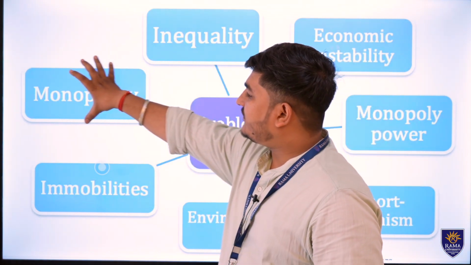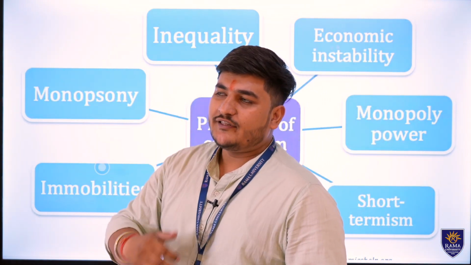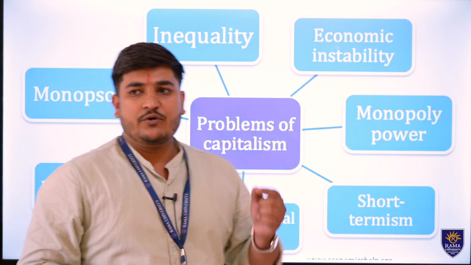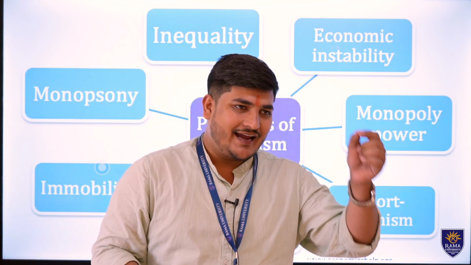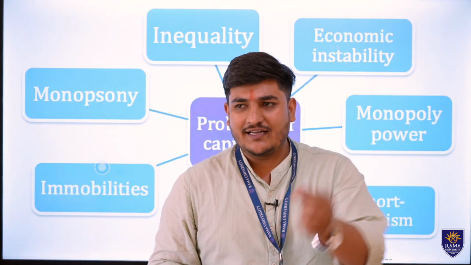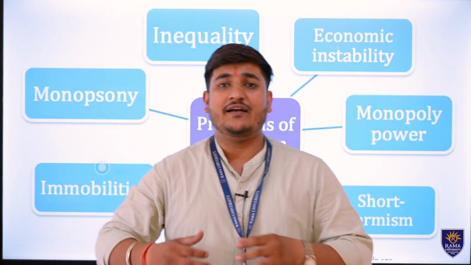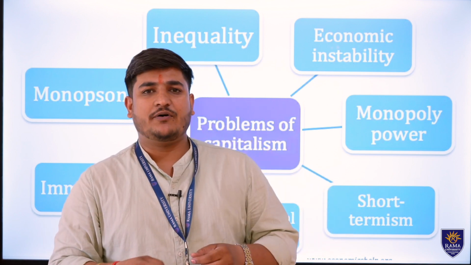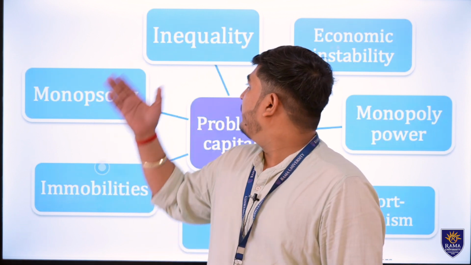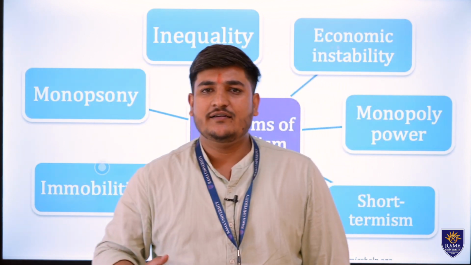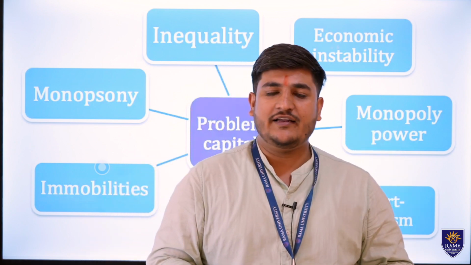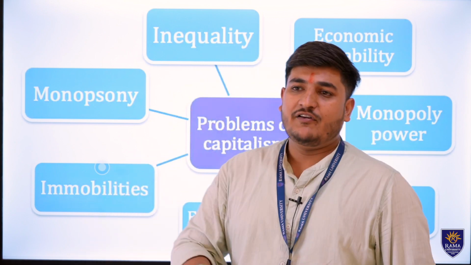Now, the last point here is monopsony. What is monopsony? Due to the economic theory of capitalism, there will be a monopsony in which, at the end of the era, there will be only a single buyer left to buy a product, and there will be multiple companies to sell the product. And so, due to the lack of consumers and the income inequality, there will be less production, and all the companies and the economic theory of capitalism will fail the whole nation.